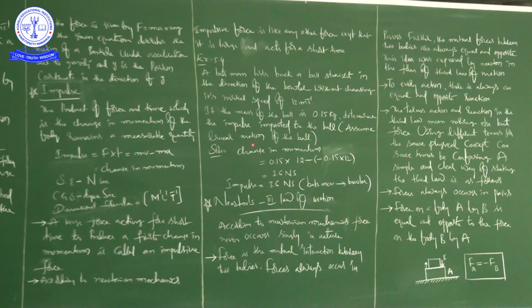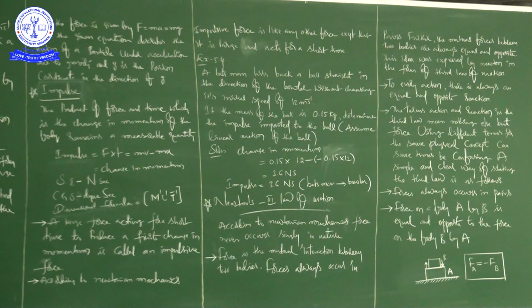Then the ball is coming like this, moving along the negative x-axis, so minus of minus 0.15 into 12. 0.15 is the mass in both cases, because here also m, here it is v, here it is u.